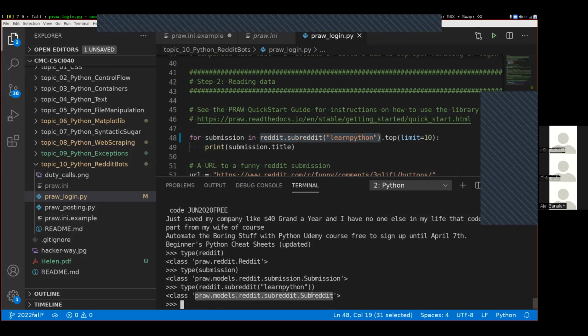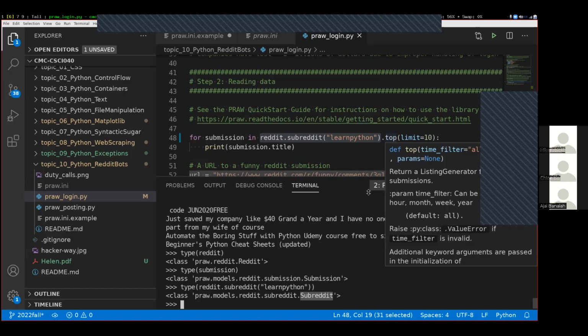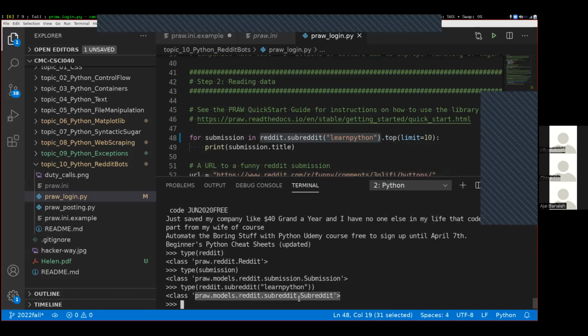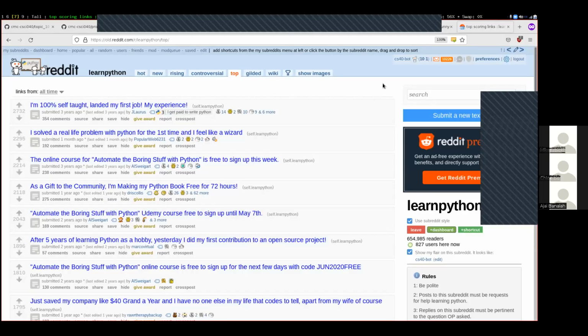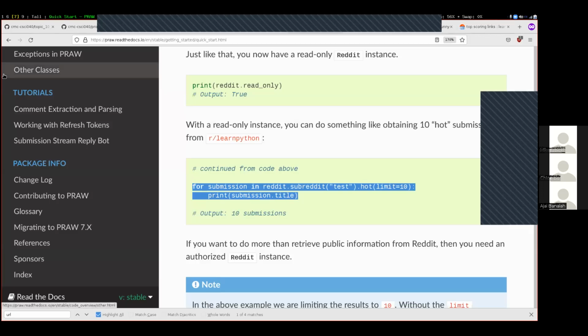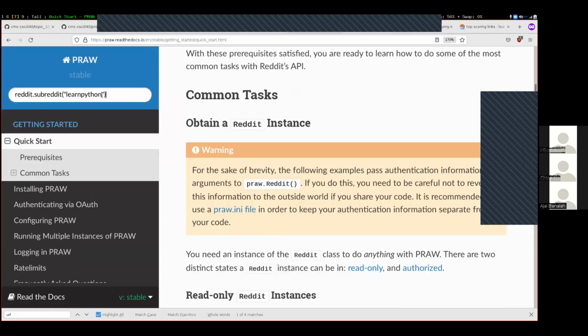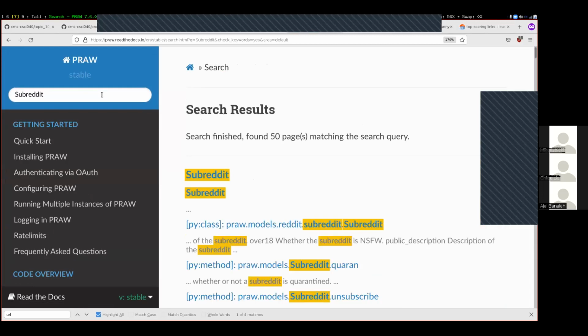If I want to find the official documentation of this subreddit type right here, to find officially what are all the things listed that I can do to it, then you always take the last thing after the dot. So here, this Subreddit, capital S. Come back over to our PRAW documentation. Let's scroll up to this search box and I'll paste. Oh, that's not it. Just type that out, Subreddit like that, and we'll see what it gets us.